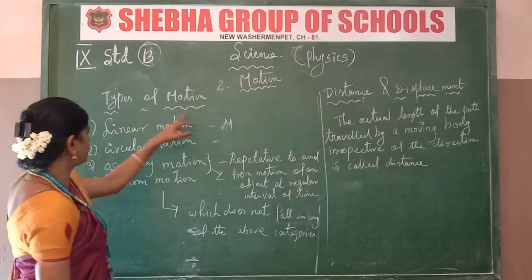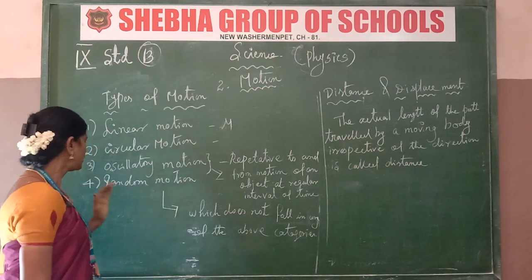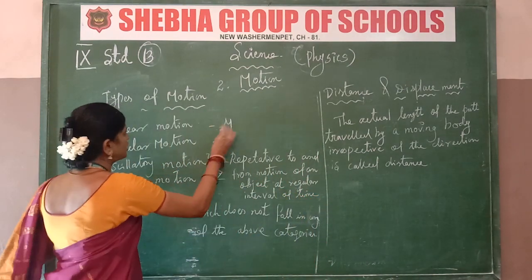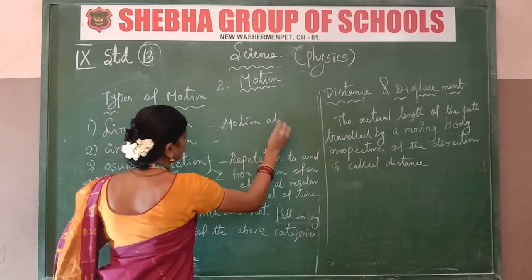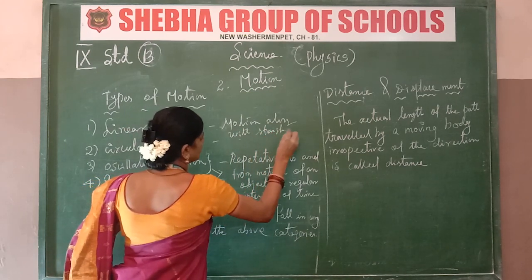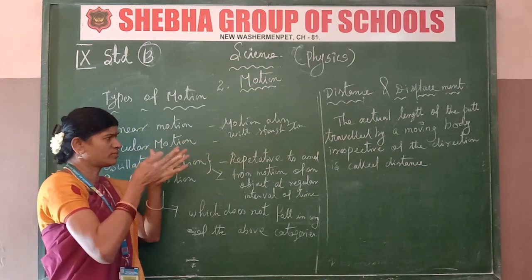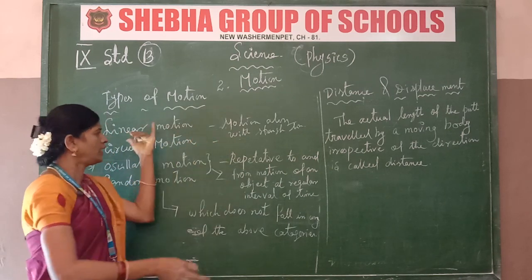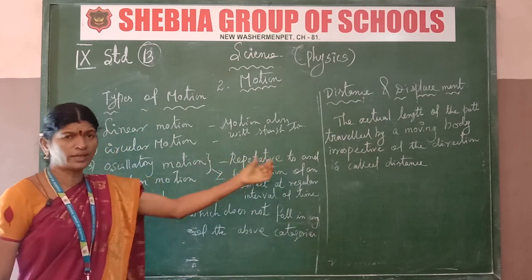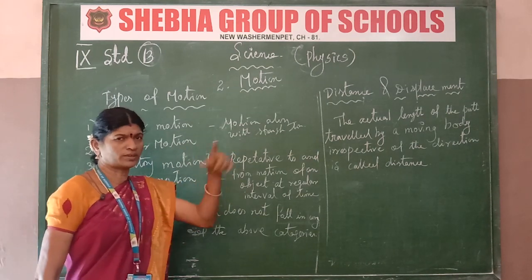Listen, types of motion. First of all, linear motion, circular motion, oscillatory motion, and random motion. First one is linear motion. That is a motion along a straight line. So that is called linear motion. The motion is only along a straight line for linear motion. Next, circular motion. This is motion along a circular path. Only round for circular motion.